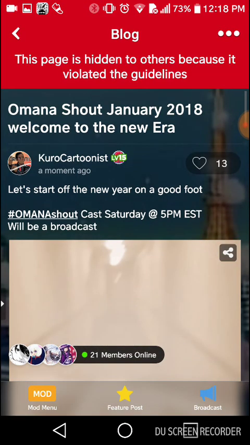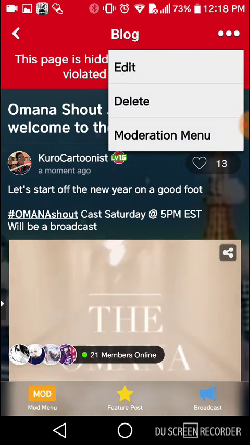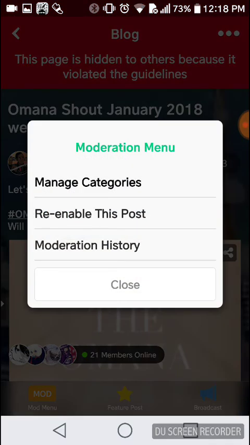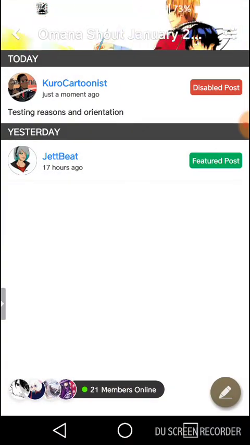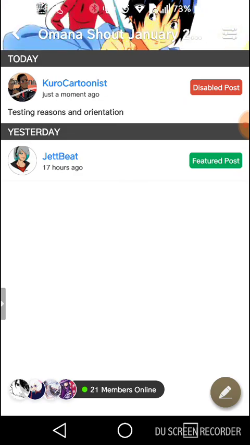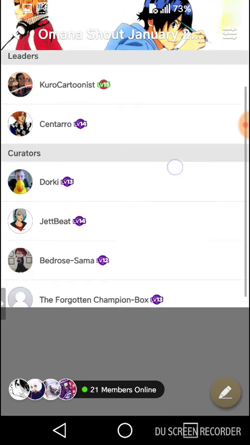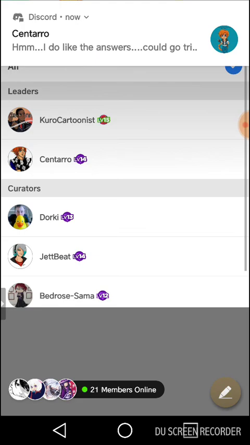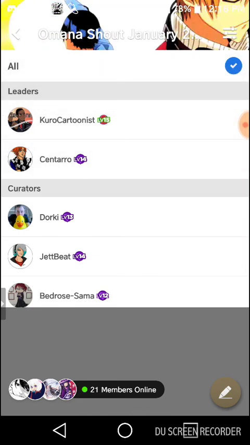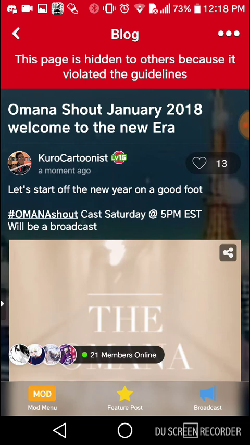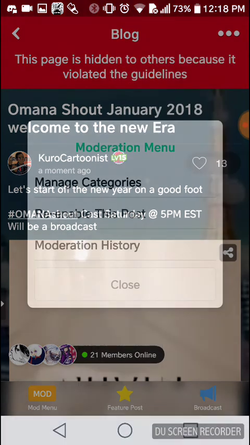Now I can go back, open it, and re-enable it, and I can manage categories. I can check its moderating history. See, it was disabled by me, featured by another member. We can sort through who's on staff and who's got control of it. Then what we can do is bring it back.